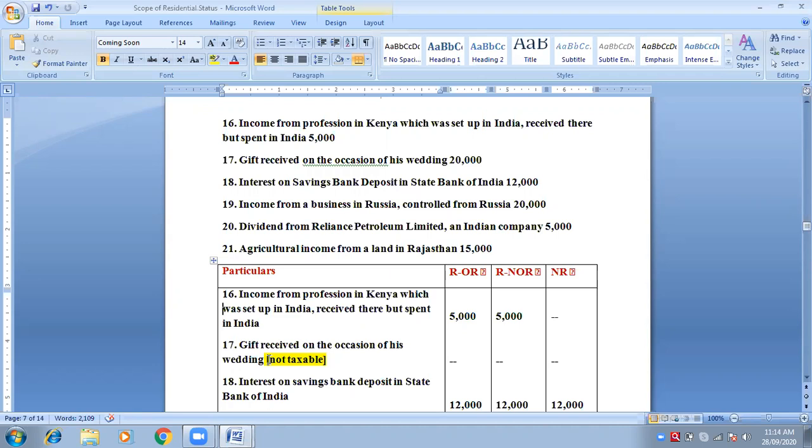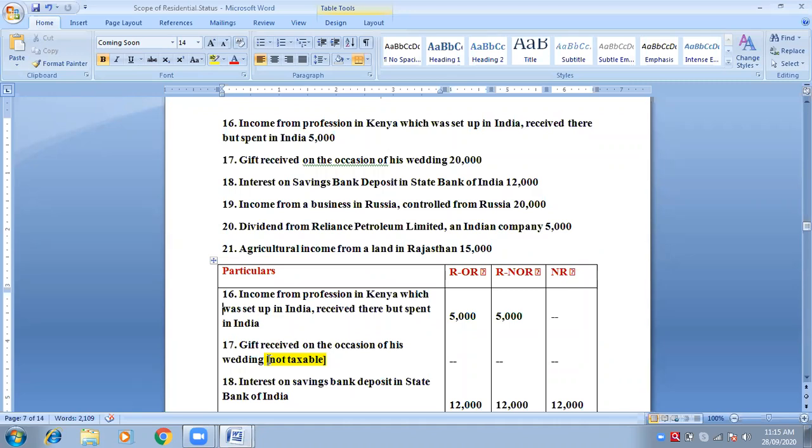You have a saving bank account in State Bank of India. First condition, first case. Simple. You have a saving bank account in India, in State Bank of India. You receive interest, that is your income. So you're receiving it in India only, because SBI Bank is in India. It is not saying that the branch is in maybe California.